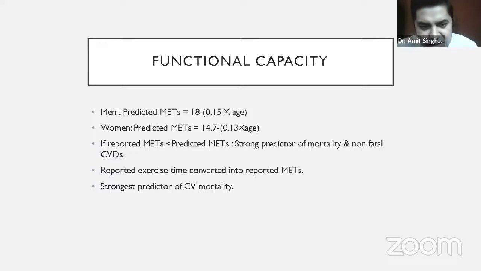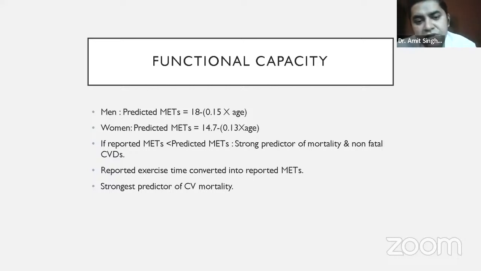So there is this formula which is based on age. From there we get the predicted functional capacity, and then we compare it with the functional capacity of that patient while performing the treadmill test. Suppose that patient could walk only for 7 minutes. Ideally, it should be more than 80%.